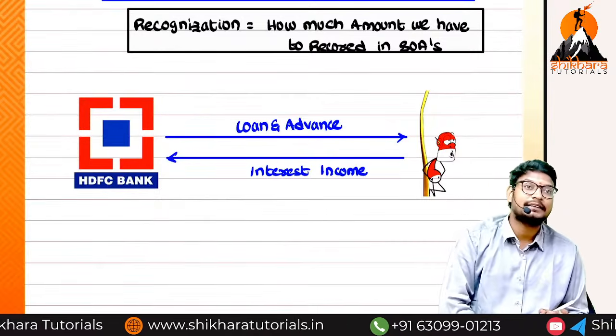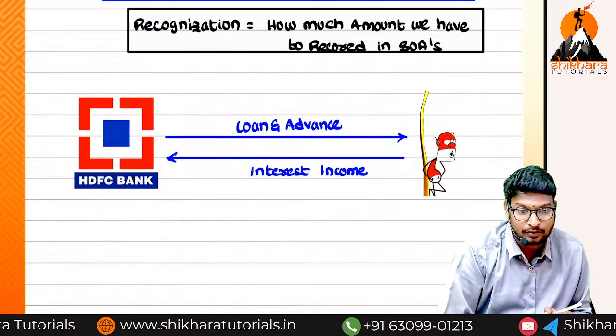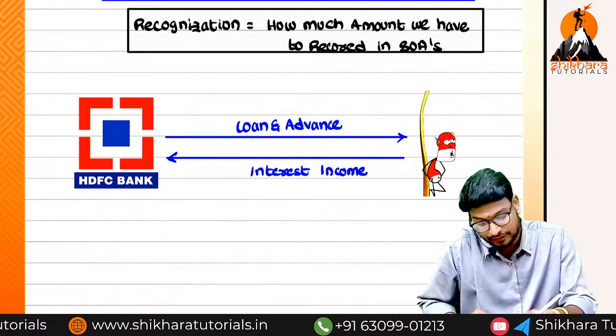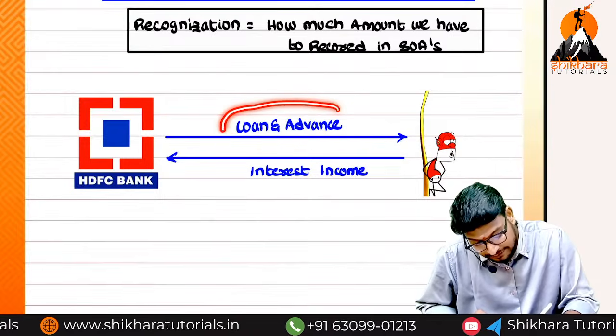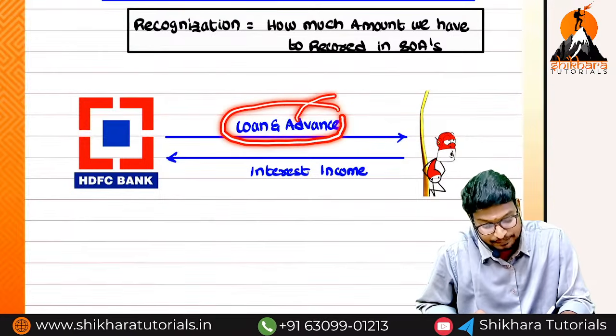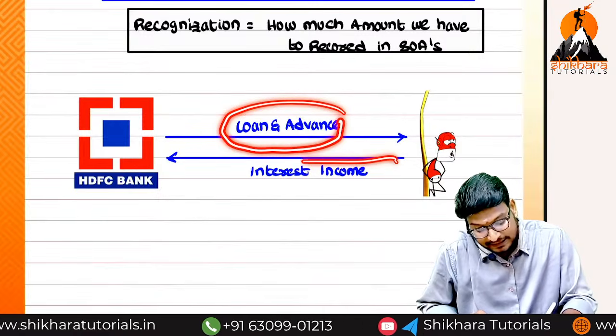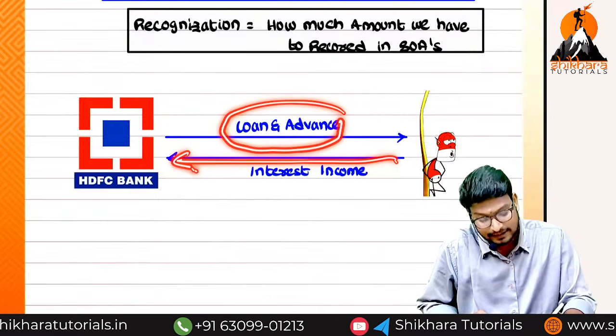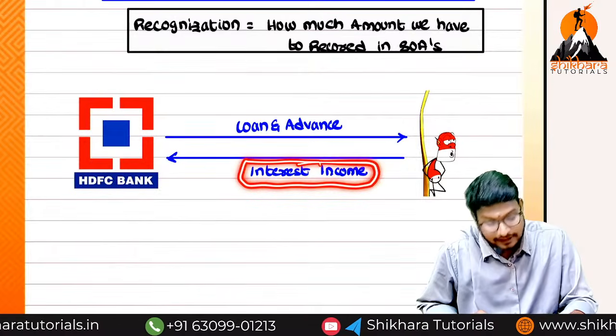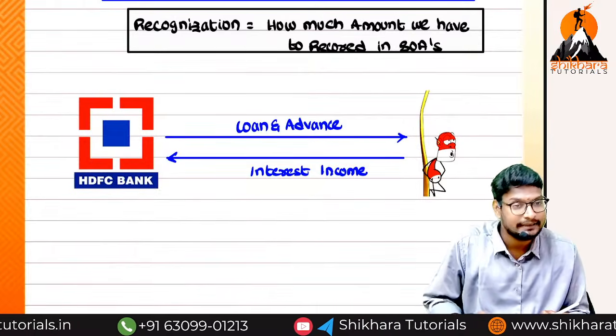Yes, we can, because we have given loans and advances to this particular person. On these loans and advances he is paying the interest. Is that income or expense for us? That is income for us.